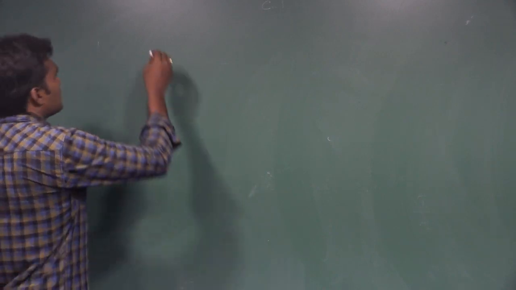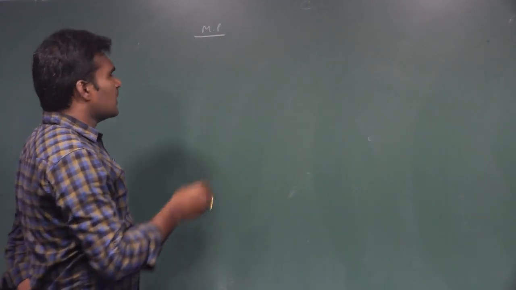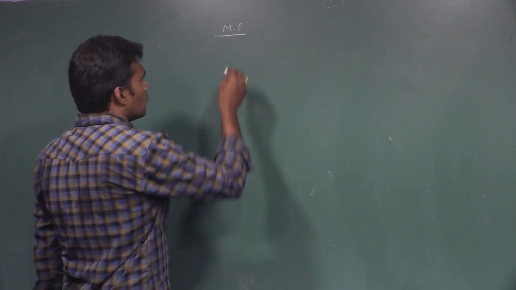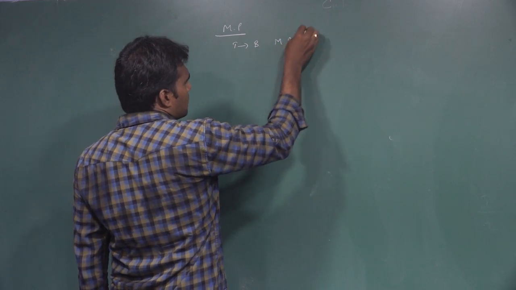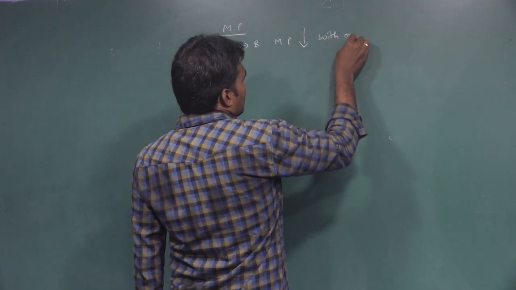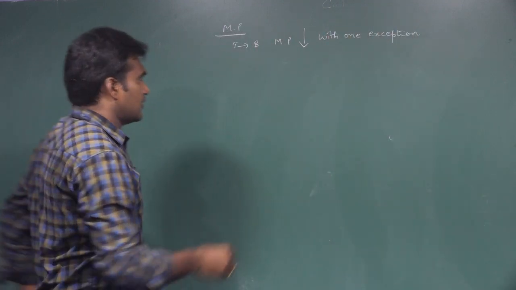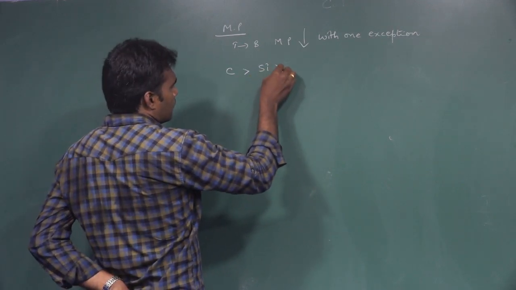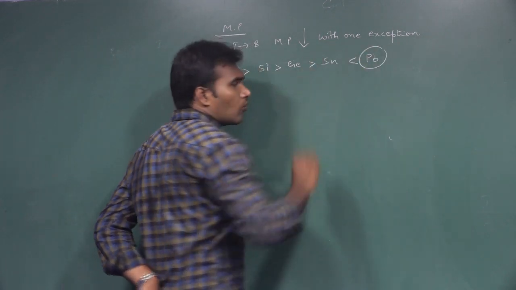Next, move to the next physical property: order of melting points. Generally, the melting and boiling points will decrease in order. So likewise here also, from top to bottom, the order of melting points decreases, with one exception. What is that exception? Carbon has a high melting point, higher than silicon, germanium, and tin, but lead exceptionally has a higher melting point.